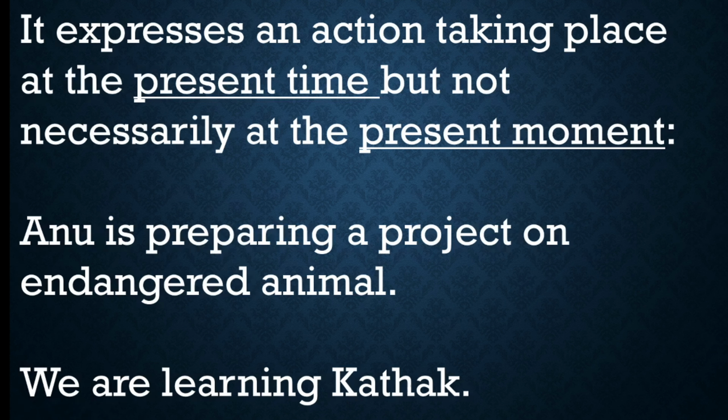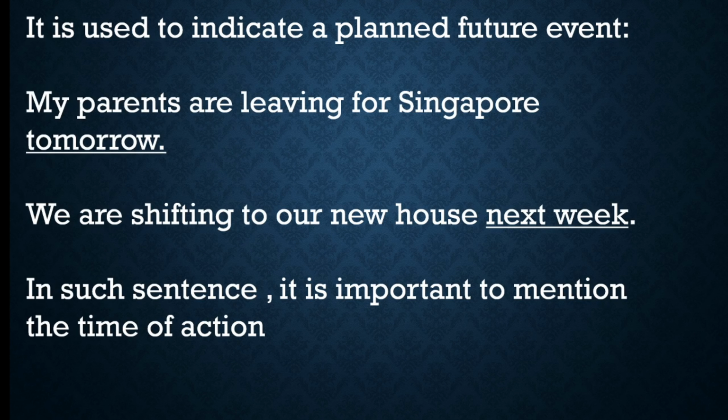So there also we use present continuous tense. Now see where else? It is used to indicate a planned future event. For example, something you have planned to do in the future. My parents are leaving for Singapore tomorrow. So that is also leaving. See, are leaving. They have planned, but not in that present moment. They are not doing it; they have planned to do it in the future. So there you should mention the time, tomorrow.